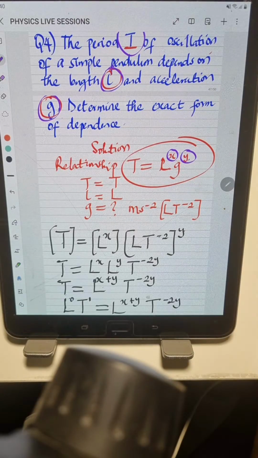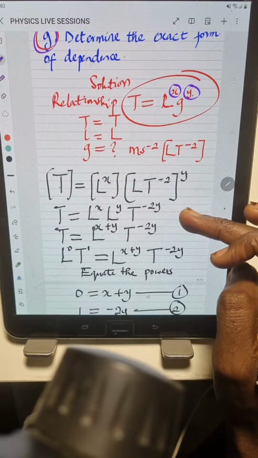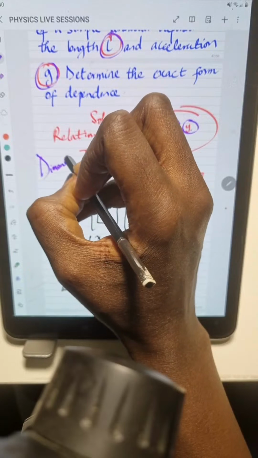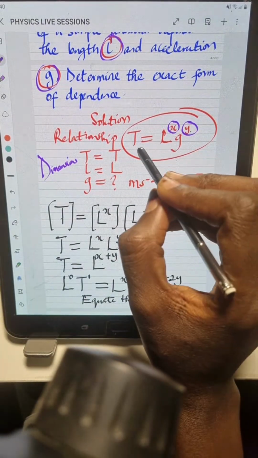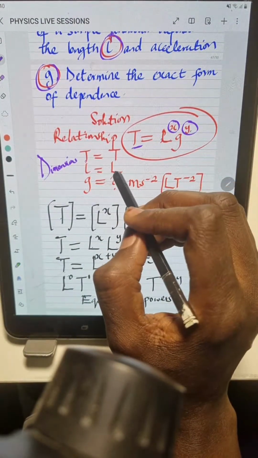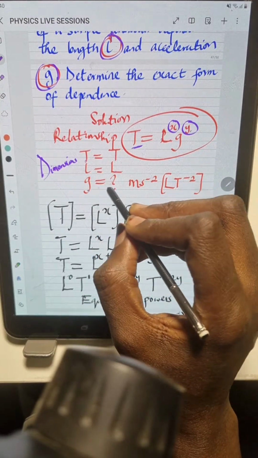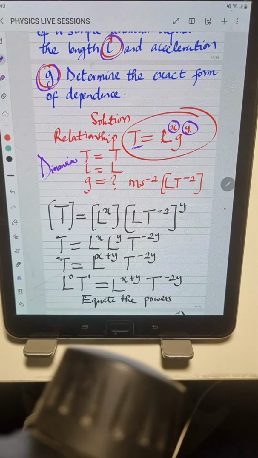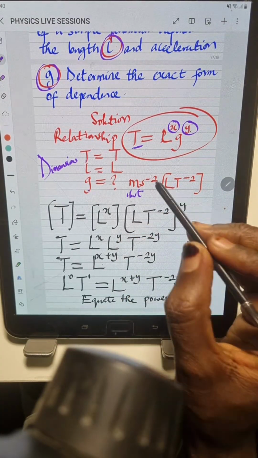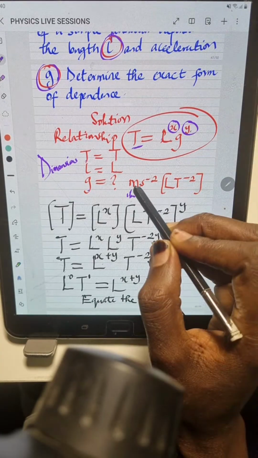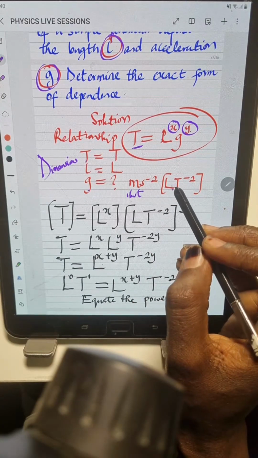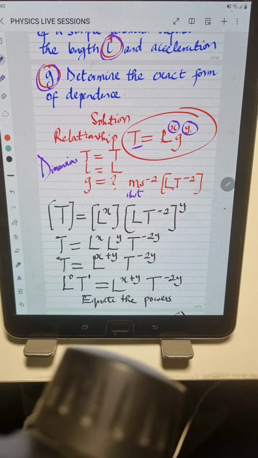power of y. Okay, so now we know that the dimension, the next step is to introduce the dimensions. That's what I did here. The first quantity here, which is t, the dimension for t is t. Dimension for L is L. The dimension for g, acceleration, we don't know yet. So what I did was to introduce the units for acceleration. We know that acceleration has a unit, SI unit of what? Meter per second square. So meter has a dimension of L. Second has a dimension of t. So this is what? LT to the power of -2.